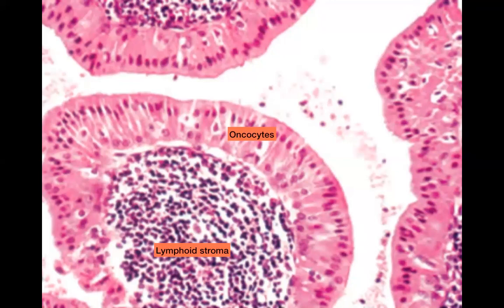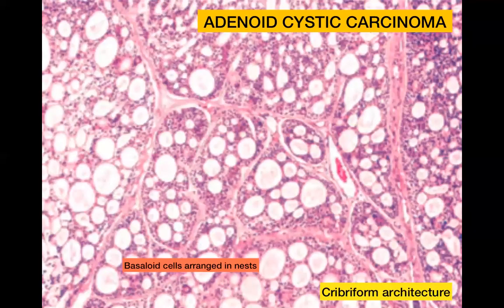So compared to the previous tumor, pleomorphic adenoma, which had a glistening gray-white appearance due to the presence of chondromyxoid stroma, a Warthin's tumor, because of the presence of these oncocytic cells, will have a brownish appearance on gross examination. We then come to a malignant tumor of the salivary gland, which is an adenoid cystic carcinoma.